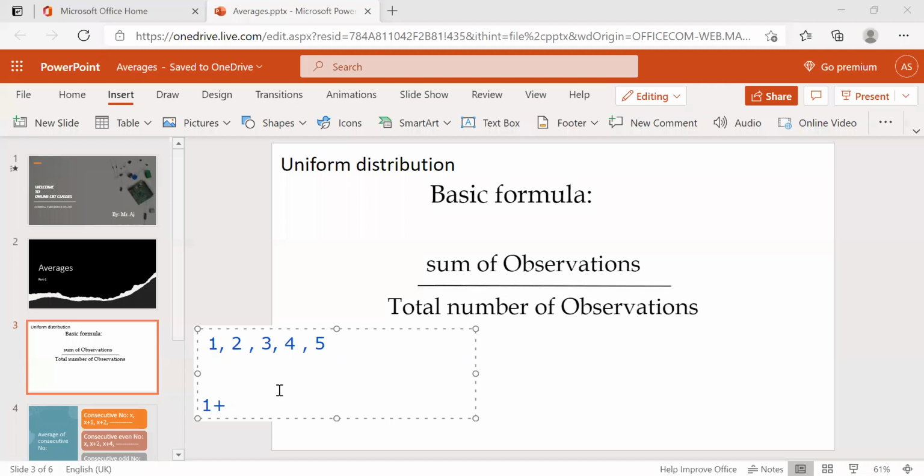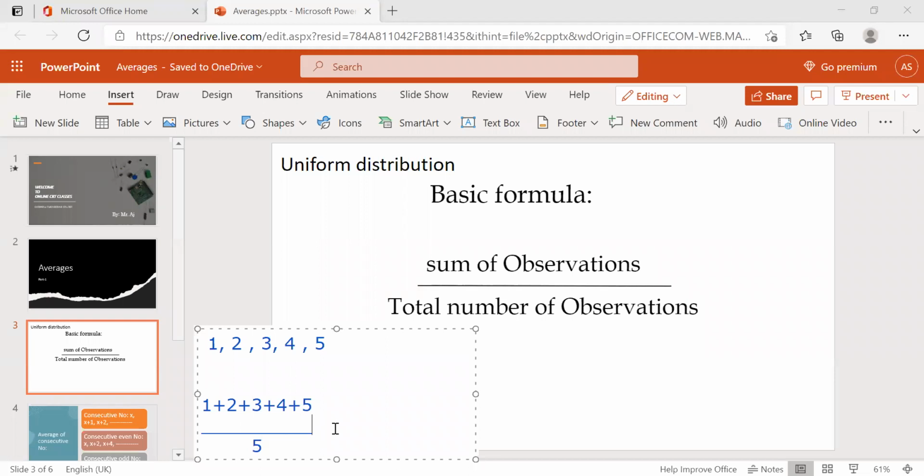The average is 1 plus 2 plus 3 plus 4 plus 5, divided by how many observations there are: 1, 2, 3, 4, 5. It is nothing but 5.